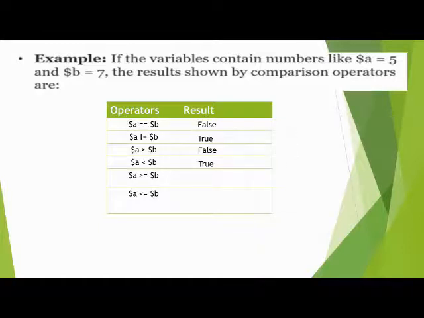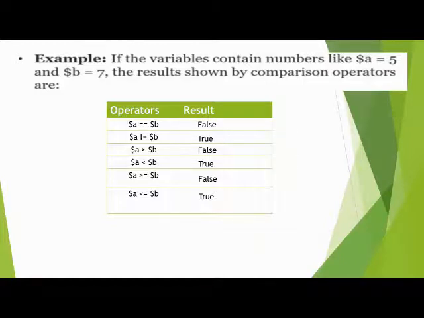Now, variable a, 5, greater than or equal to b. Any one condition has to be followed, so it is true or false. 5 is equal, it is not equal to 7 and not greater. So it is false. Now, variable a, 5, less than 7. In that condition, it is true.